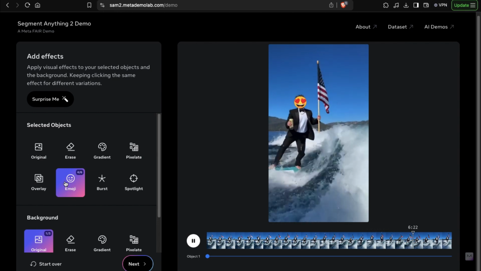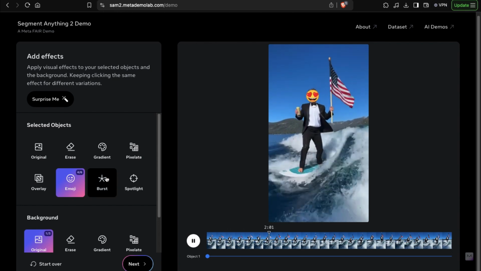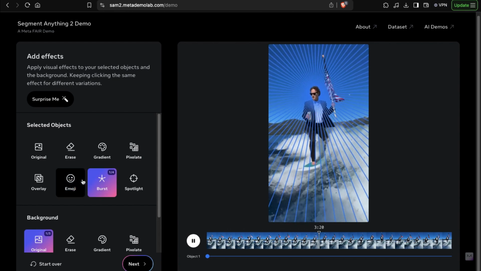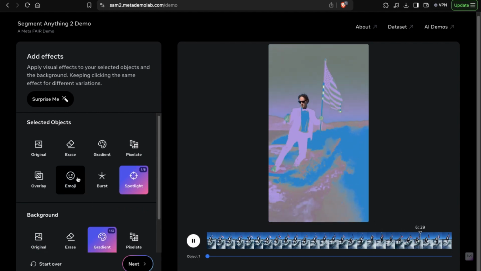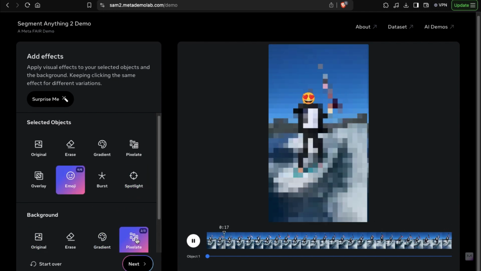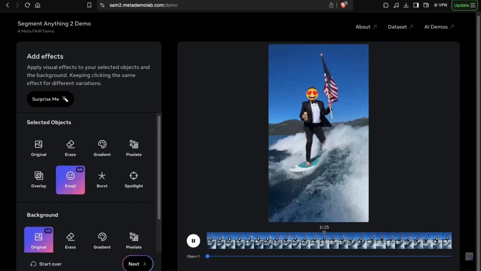This capability is particularly useful for YouTubers and content creators who need to obscure faces or sensitive information in their videos. Instead of relying on expensive software for such tasks, tools like SAM2 could become a valuable part of many content workflows. This is all for today's video.